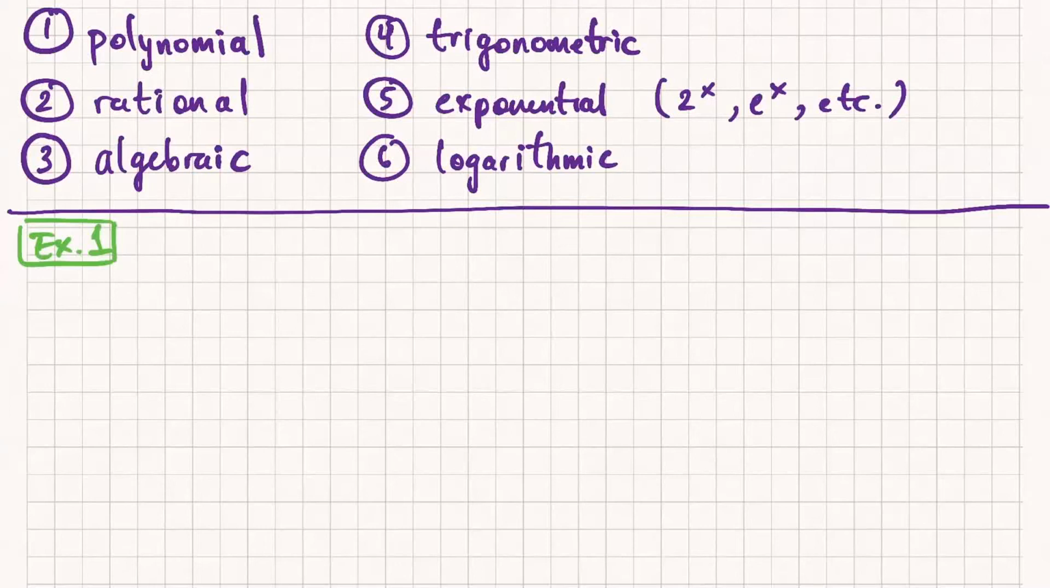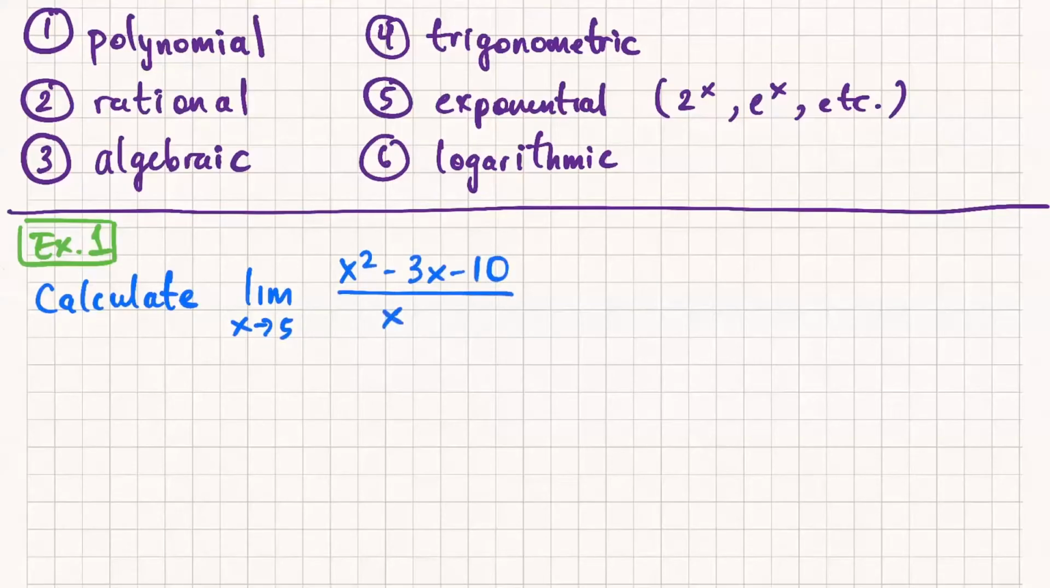Let's start off easy, and then we'll ramp up in difficulty. Let's calculate the limit as x approaches 5 of x squared minus 3x minus 10 over x minus 5. Cool.